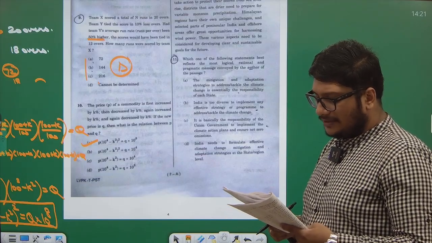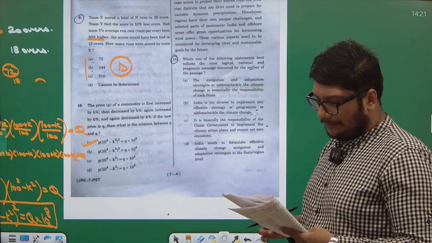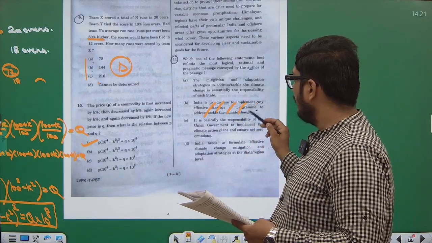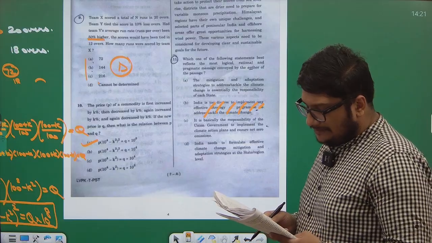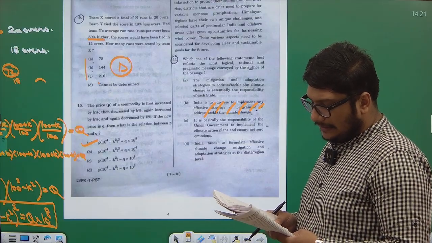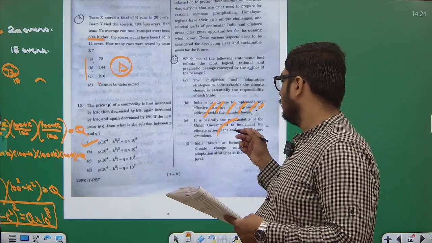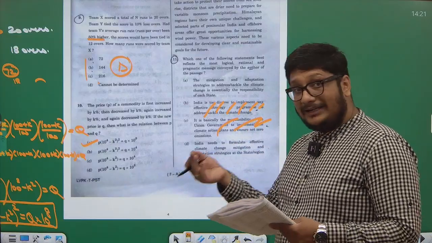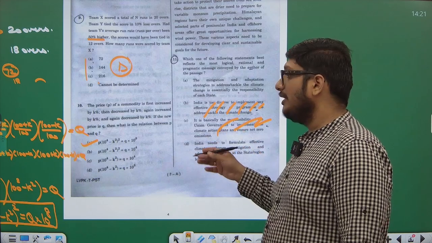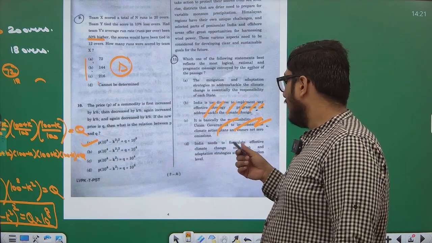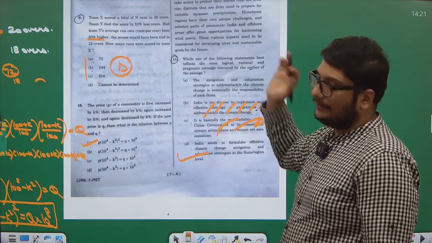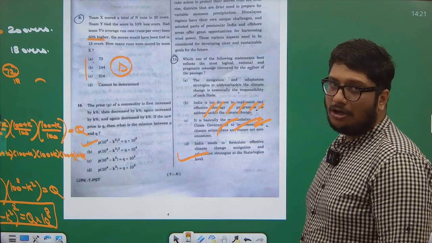India is too diverse to implement any effective strategy or program to tackle climate change. This is absurd. Option B is definitely wrong. Option C: it is basically the responsibility of the union government to implement climate action plans and ensure net zero emissions. Wrong. Look at option D. India needs to formulate effective climate change mitigation and adaptation strategies at the state regional level. Absolutely correct. So 11th question, option D is correct.